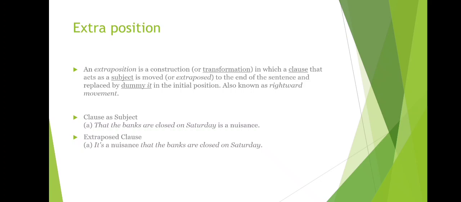Moving further to the next type, that is extraposition. An extraposition is a construction or transformation in which a clause that acts as a subject is moved, that is extraposed, to the end of the sentence and replaced by dummy it in the initial position, also known as rightward movement. Clause as a subject: that the banks are closed on Saturday is a nuisance. Now extraposed clause: it's a nuisance that the banks are closed on Saturday.